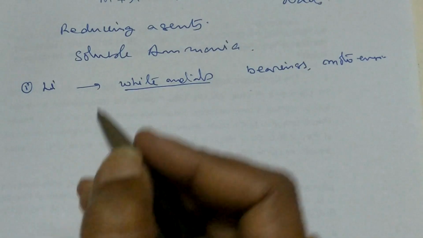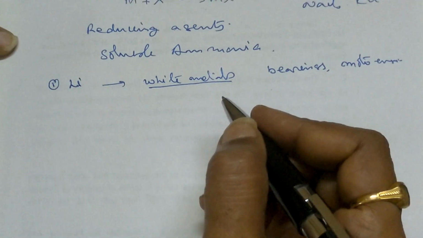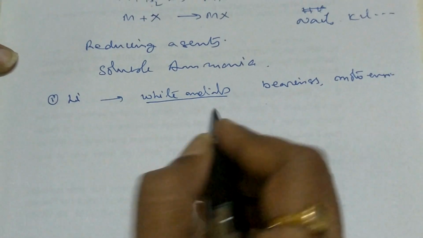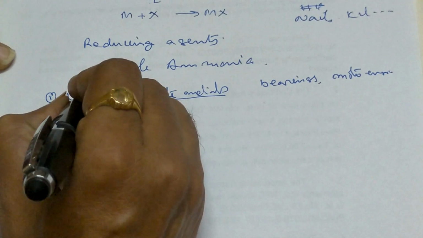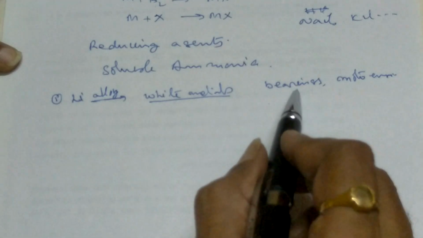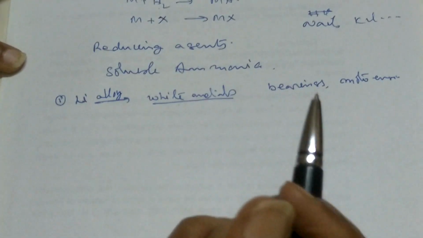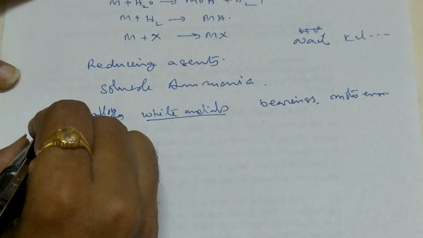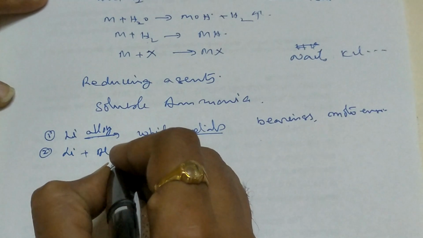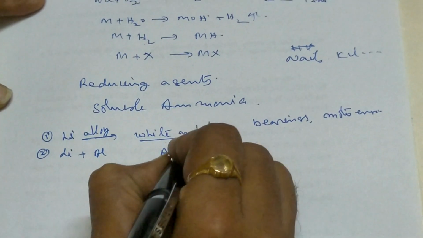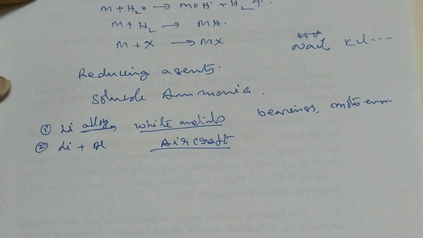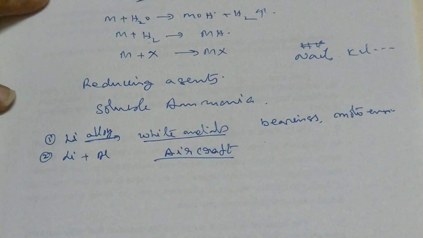Some other people have a wrong idea when silver metals, aluminum, some direct metals are called white metals. No, it is the lithium alloy. Lithium will form the alloy, that is called white metals. That will be used in bearings, particularly motor bearings, ball bearings, and normal bearings also. Then lithium plus aluminum alloy will be used in aircraft. That means lightweight but strong. Lithium aluminum alloy is very useful in engines.